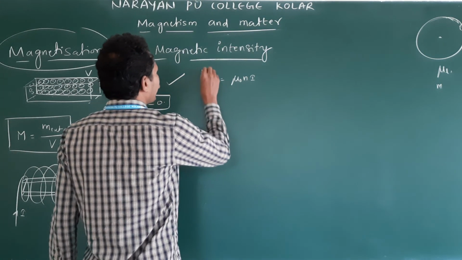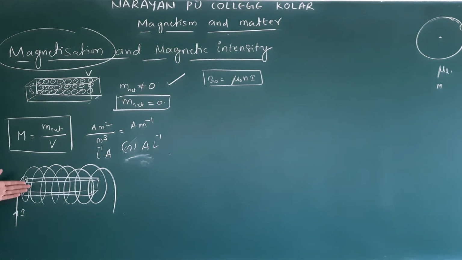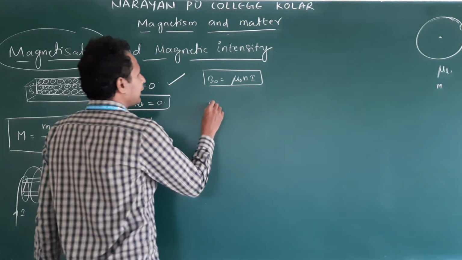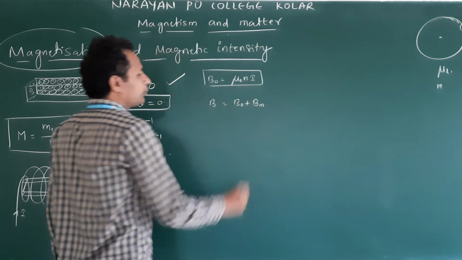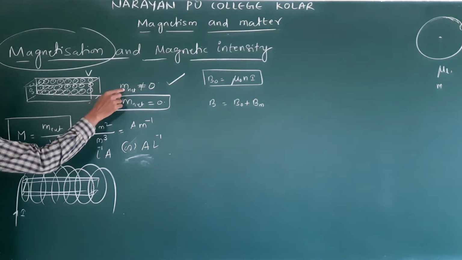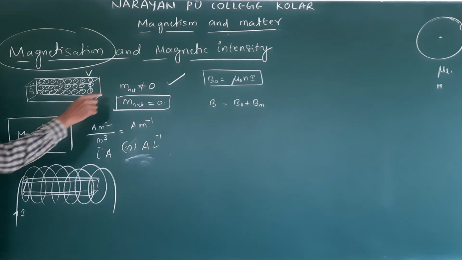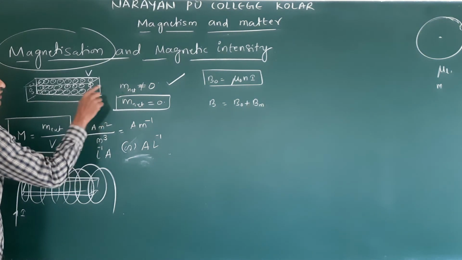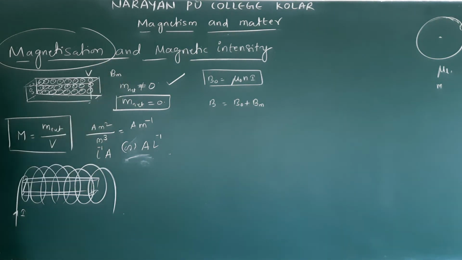This is the magnetic field produced by the solenoid. Now we kept the magnetic material. Then what will happen? The total field we can write B is equal to B naught plus Bm, because this material already possesses some magnetic field, because the net magnetic moment is not zero. If this net magnetic moment is not zero, it produces a magnetic field, which we take as Bm.